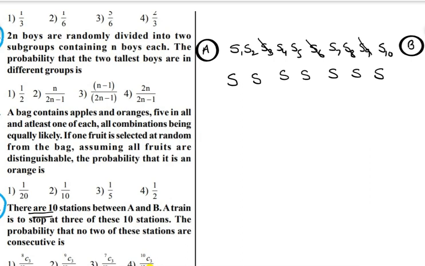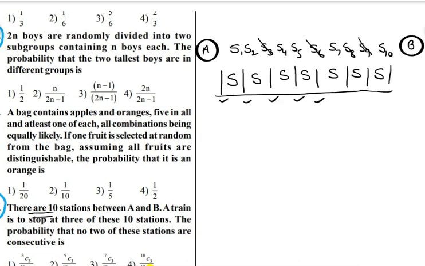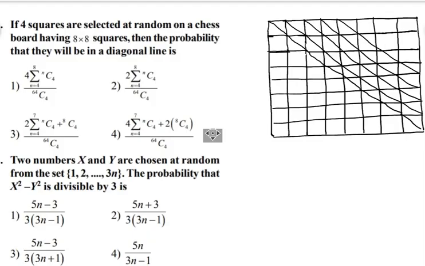These are the stations. Now how many gaps are there? These are the gaps. If you select a gap from these, then we are selecting a station to stop. Total how many gaps are there? 1, 2, 3, 4, 5, 6, 7, 8 gaps are there. From those 8 gaps, 3 gaps can be selected in 8C3 ways. Total from 10 stations, 3 can be selected in 10C3 ways. So this is another way of doing the same question, right?